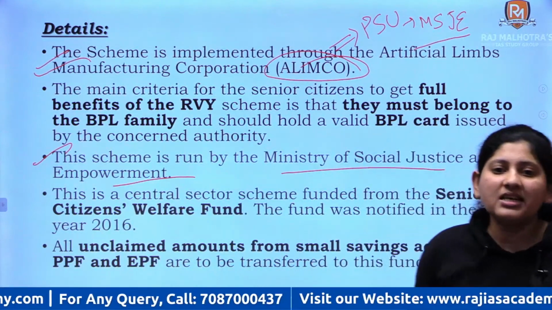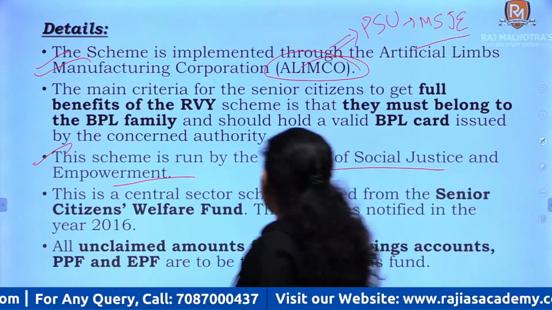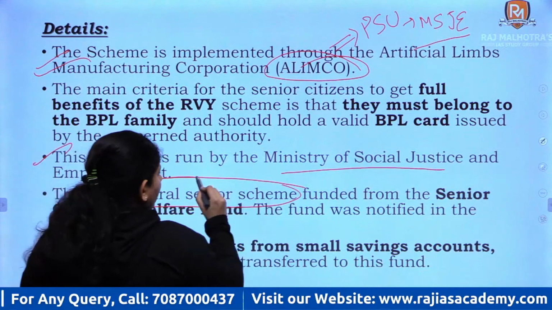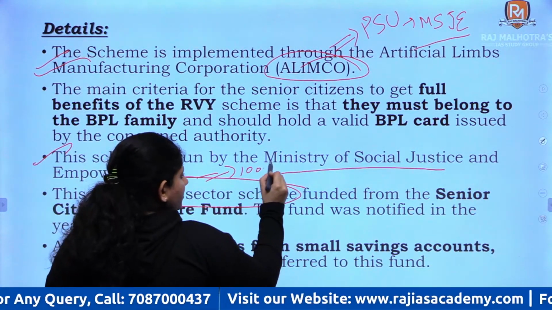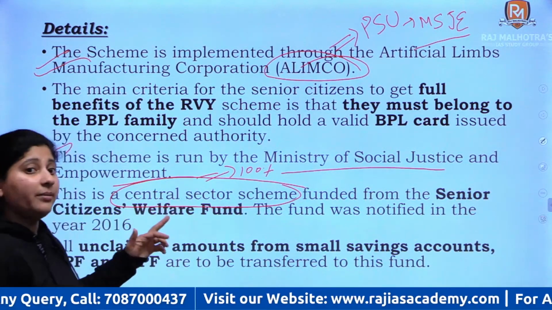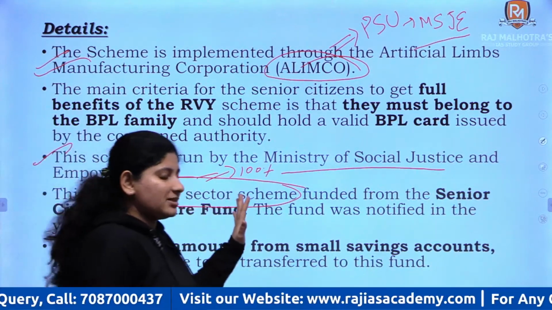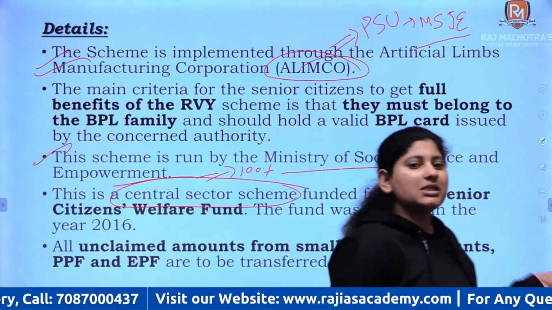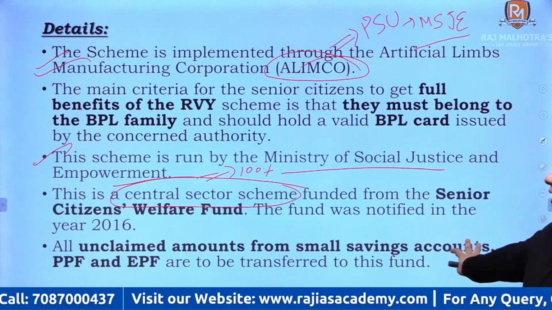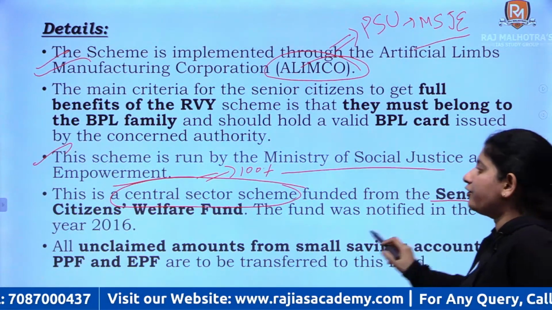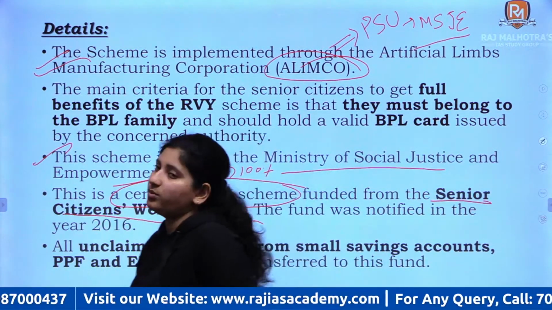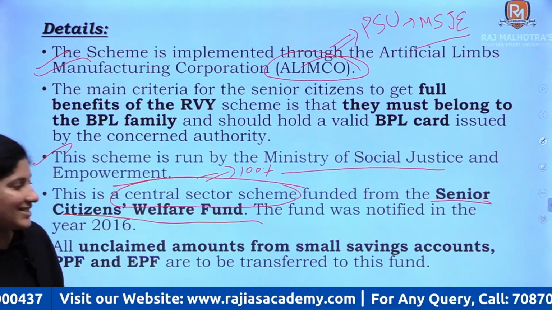The scheme received funds, again this is a central sector scheme, 100% funding by central government and government machinery, right? So it's a central sector scheme. Now how does this scheme receive funding? It receives funding from the Senior Citizens Welfare Fund, which was created in the year 2016.